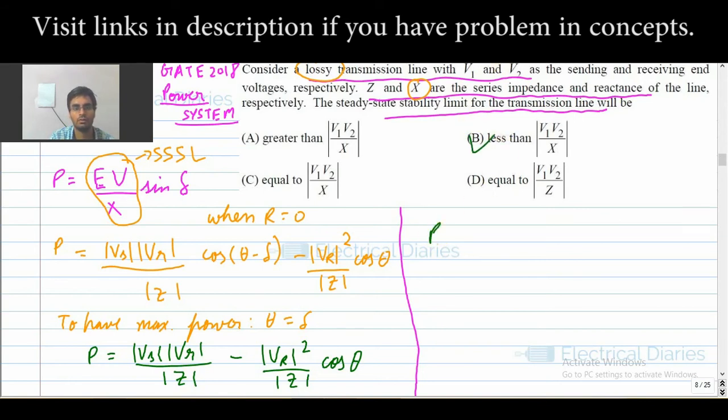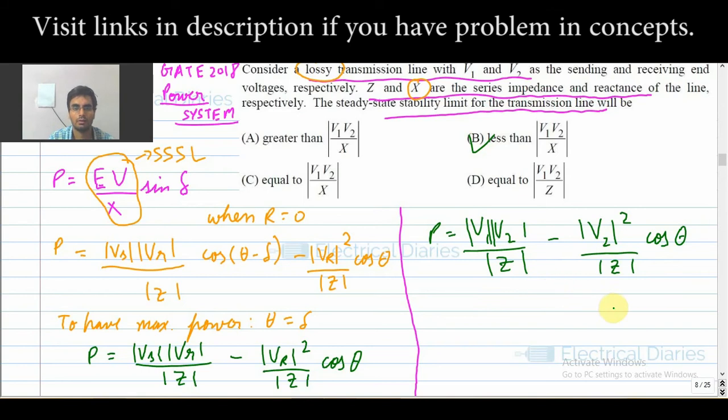To have a better understanding, you can write it as V1 V2 by Z, remember all these are mods, minus V2 square by Z cos theta.